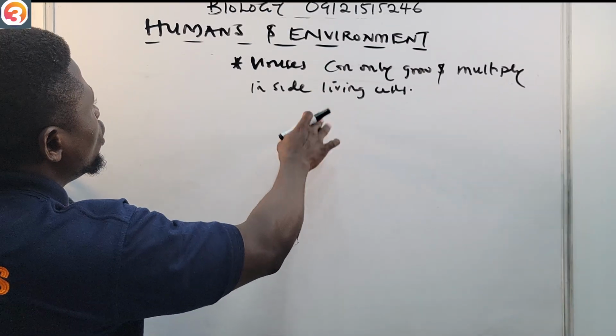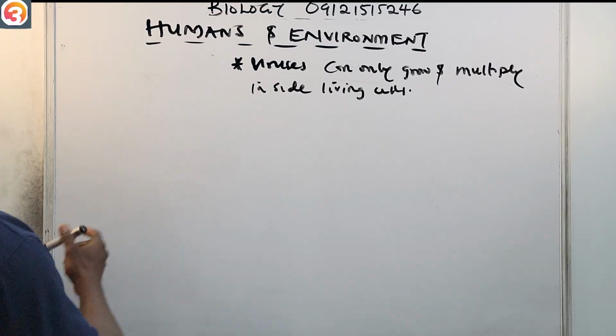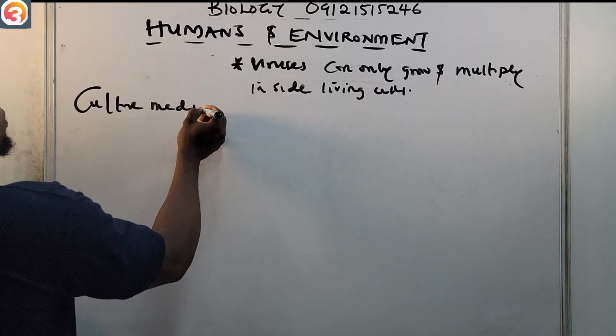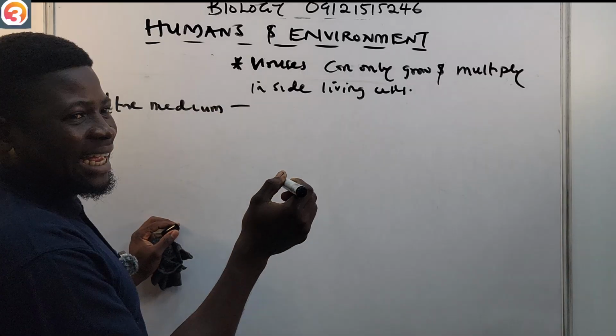The culture medium I'm talking about includes agar.